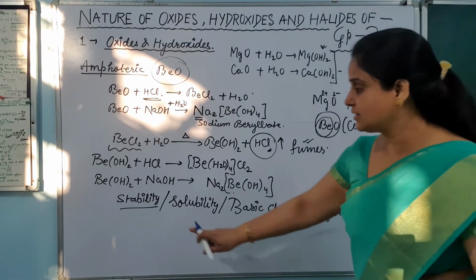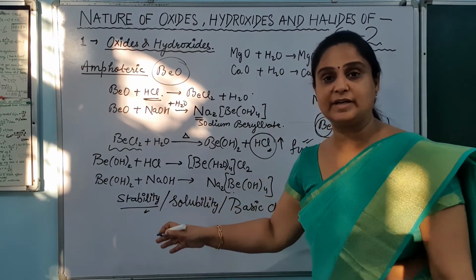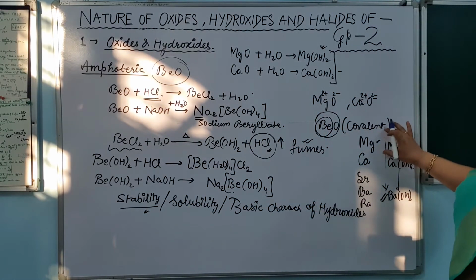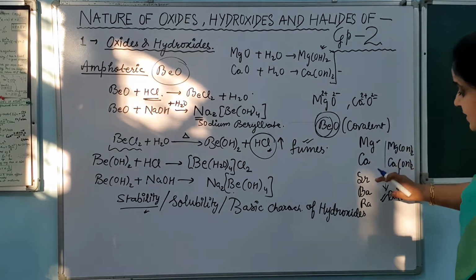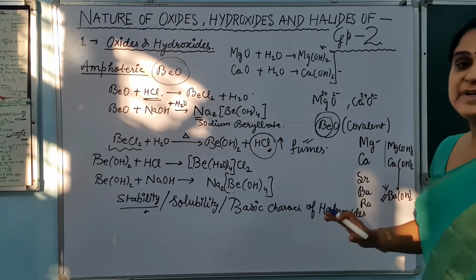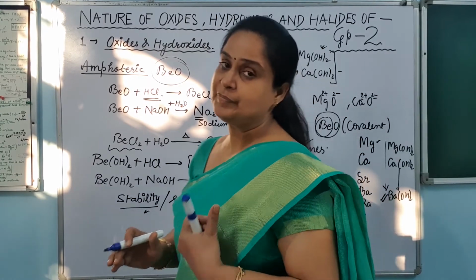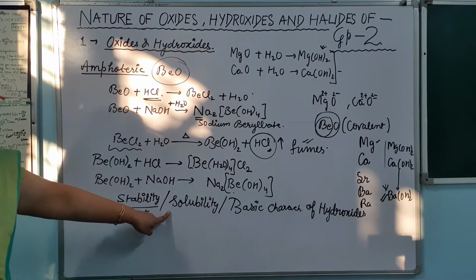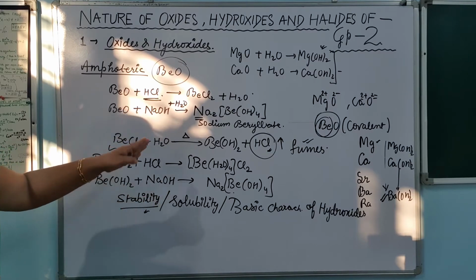Same way, another thing that is stability, thermal stability. मतलब if I am heating these hydroxides, सबसे कम stable this magnesium hydroxide, और जैसे जैसे हम नीचे आते जाएंगे, the stability of these hydroxides will also increase. Same way, if I talk about the solubility, solubility का मतलब है कि solubility बढ़ती जाएगी.